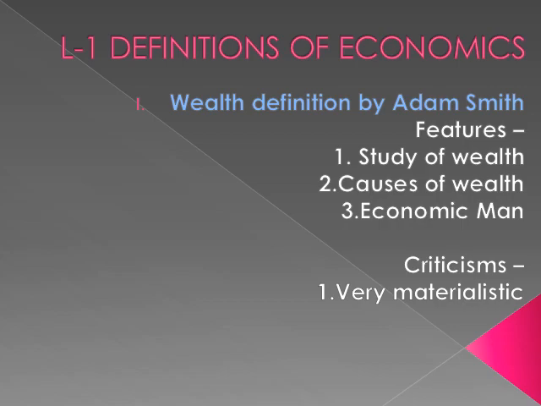Our next criticism is secondary place to man. Adam Smith gave very little importance to man, and he gave more importance to wealth. That means the primary position was given to wealth and the secondary position was given to man.